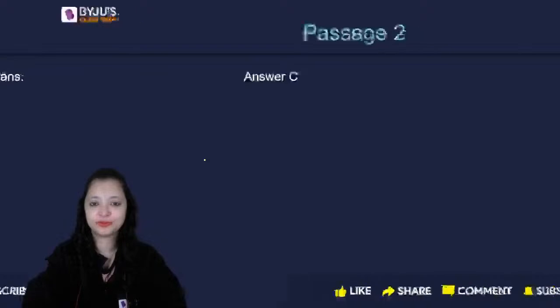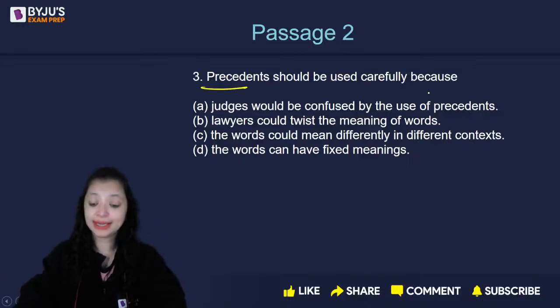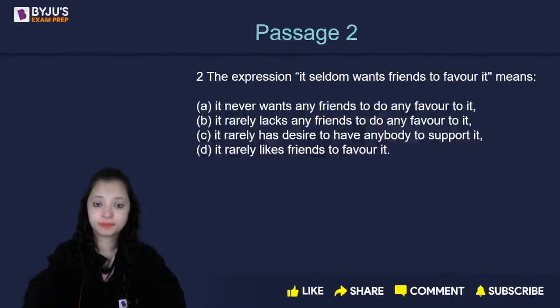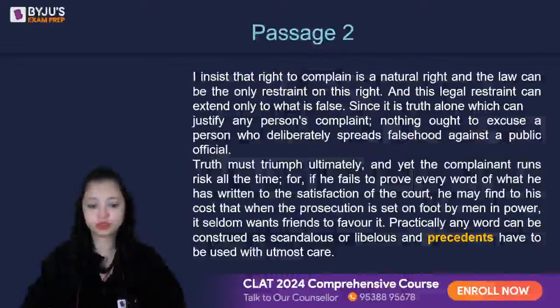Next question. Question number 3. I'll take you back to where precedents are written, okay? Precedents should be used carefully. Here, it's highlighted on this page.